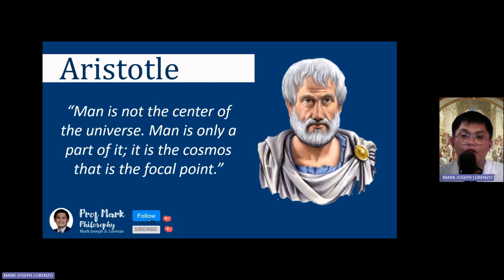For Aristotle, human beings are not the most important or central aspect of the universe. Instead, they are just one component of the larger cosmos. Human beings are just a small part of the grand scheme of the cosmos, which encompasses all of space, time, and existence. This perspective encourages humility and a broader respect and understanding of our place in the universe.